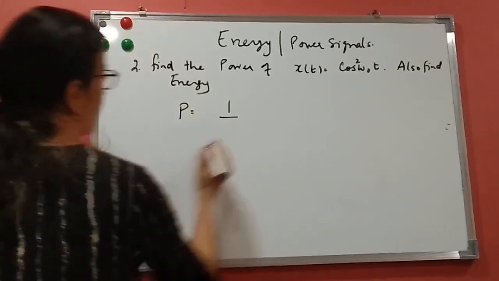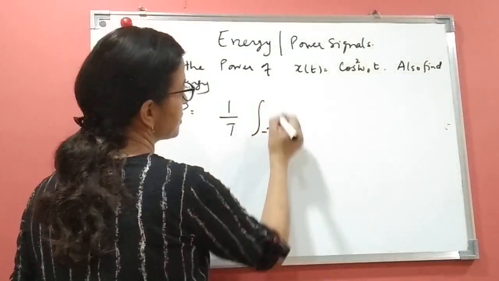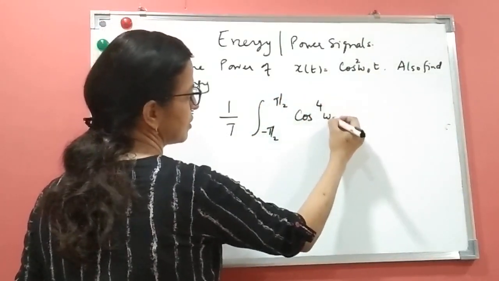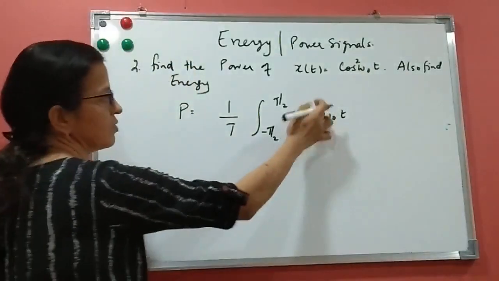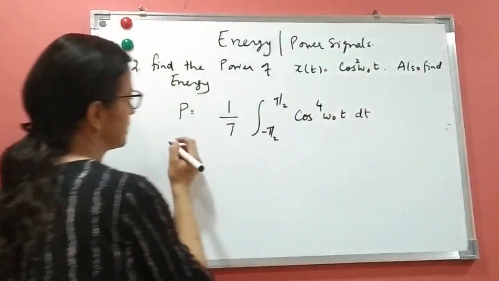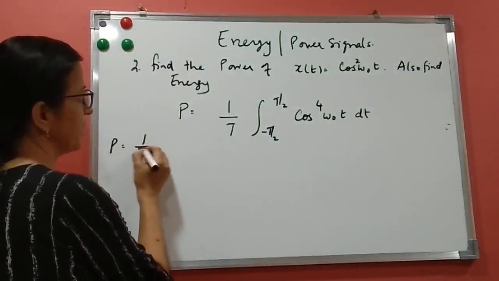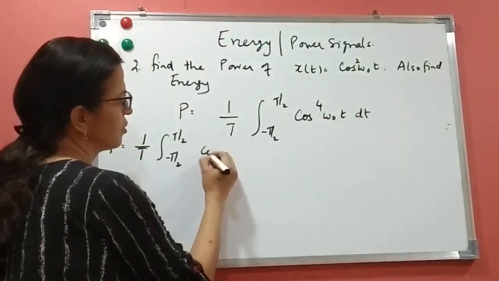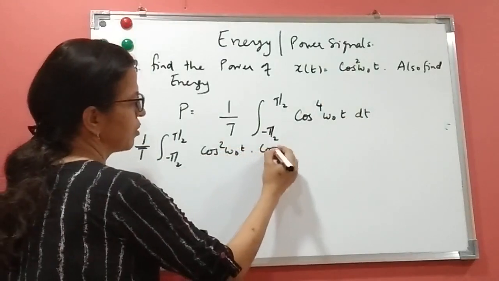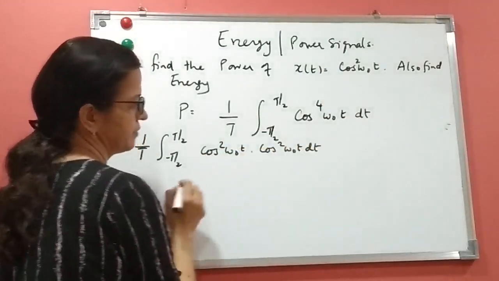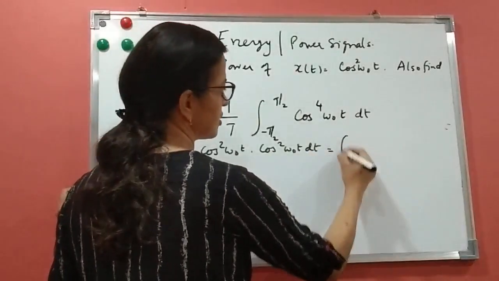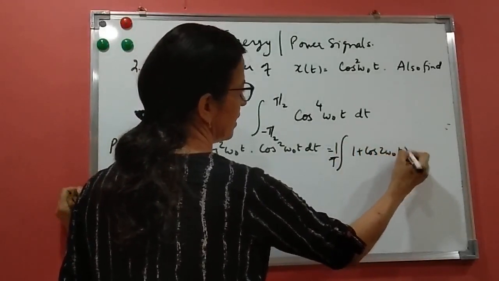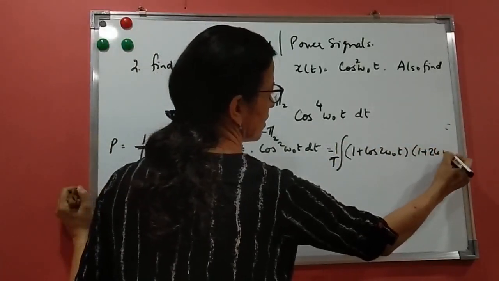So power is 1 by t, integral from minus t by 2 to t by 2 of x square t. So x(t) is cos square omega naught t, and the formula needs x square t, so cos 4 omega naught t dt. So power equals 1 by t, integral from minus t by 2 to t by 2. What is cos 4? It is cos square omega naught t into cos square omega naught t dt. Now what is cos square? Cos square is 1 plus cos of 2 omega naught t, upon 2.